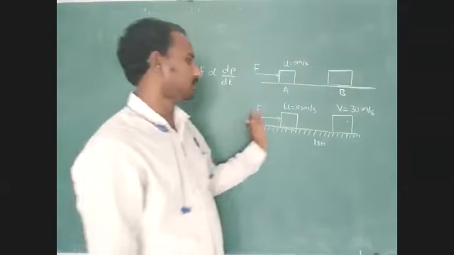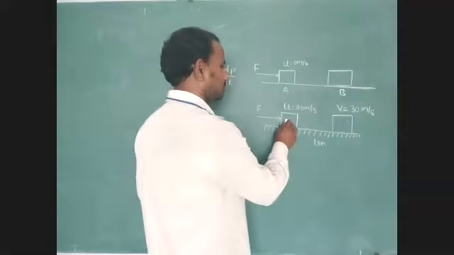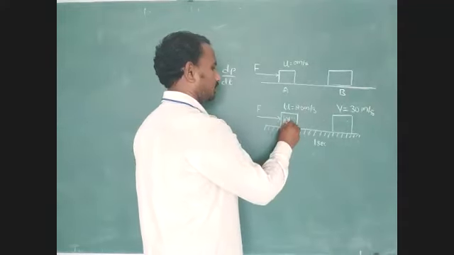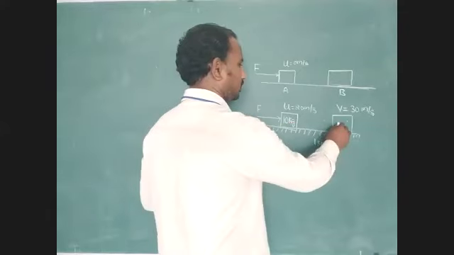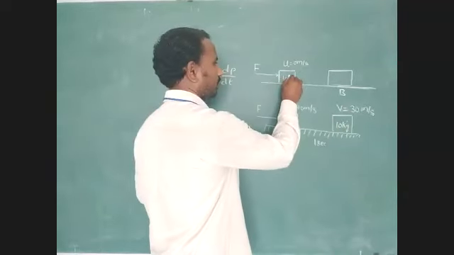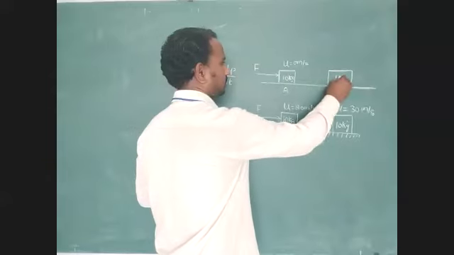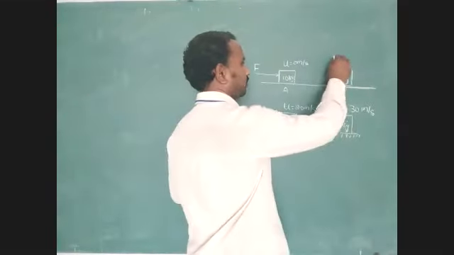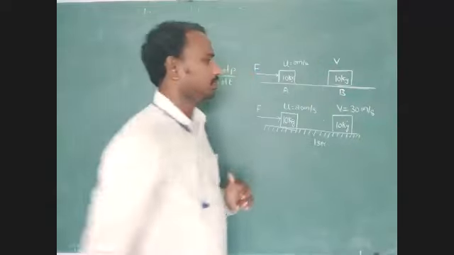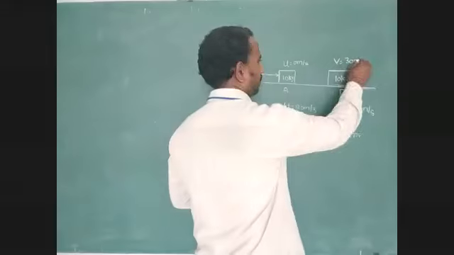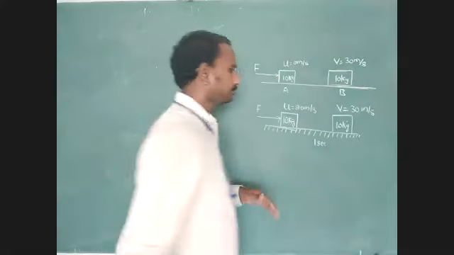Here mass is constant. We consider the mass as 10 kg. Here also 10 kg, and here also 10 kg. The final velocity of the body at point B, V, we consider maybe 30 meter per second.